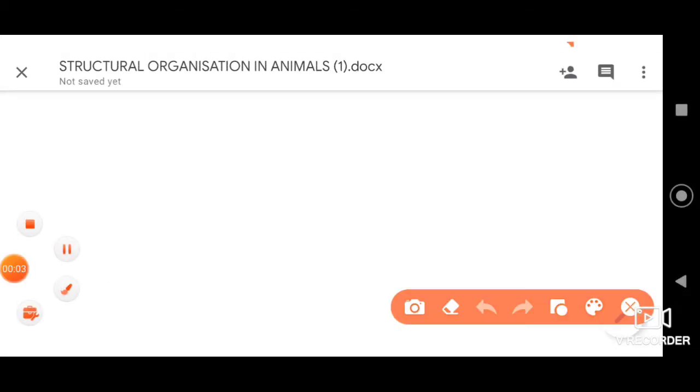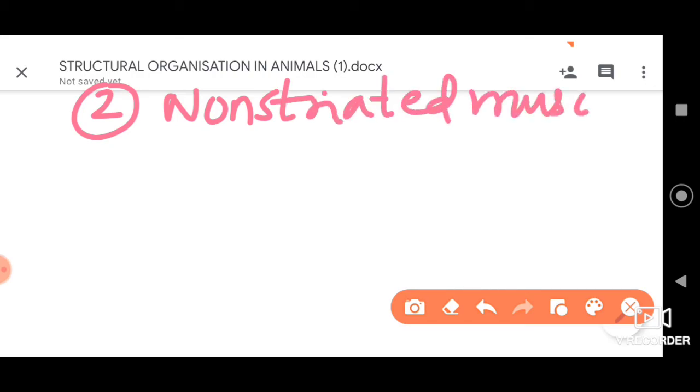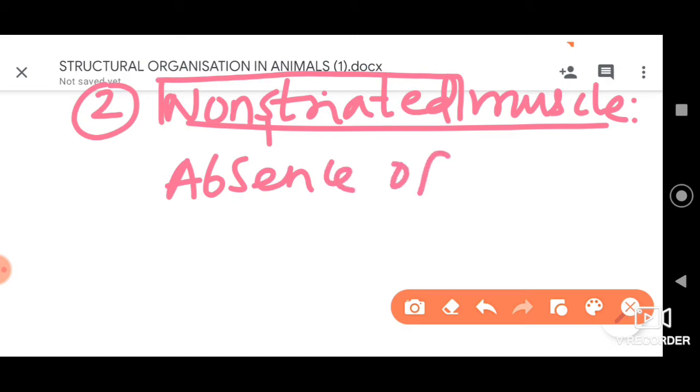So dear students, the second type of muscular tissue we have is non-striated muscle tissue, or non-striated muscles. Firstly, let me tell you, the word non-striated refers to the absence of striations or stripes.